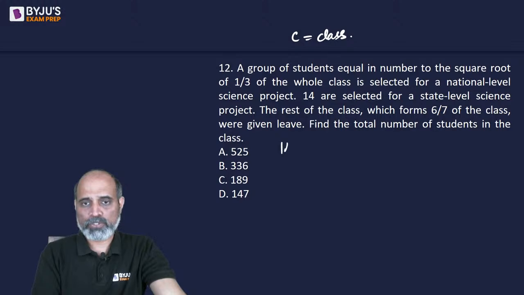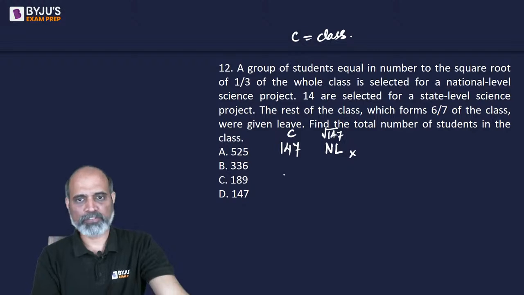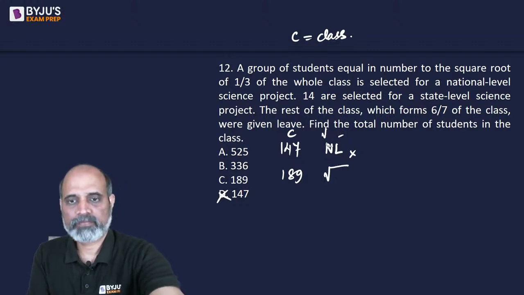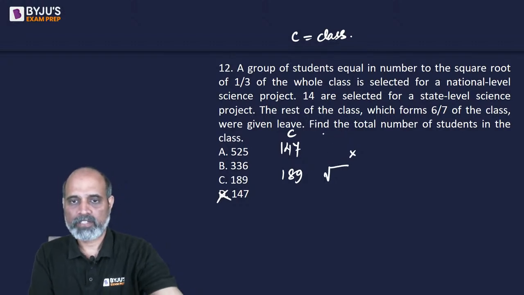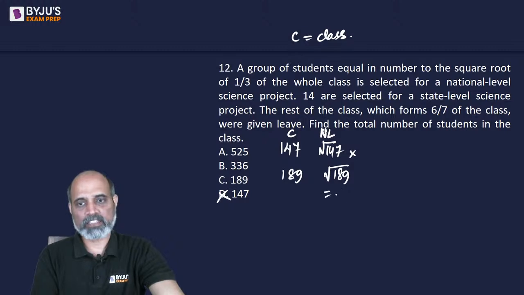So, if the total students is 147, that is C is the total number of students in the class, then the national level project is for under root 147, जो कि point में आएगा. 147 is not a perfect square. The next number is 189. So if C is 189, national level project पे, I should have written it ऊपर नीचे, national level project under root 147. So this is 189, and 189 is nothing but